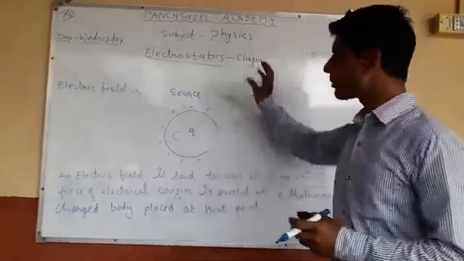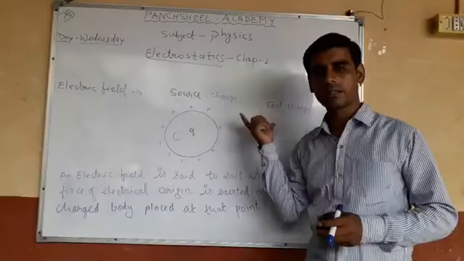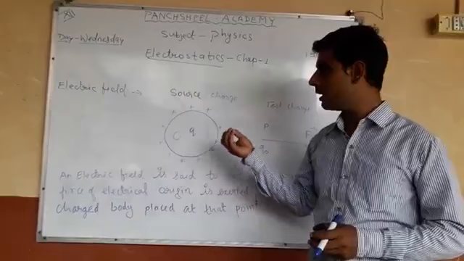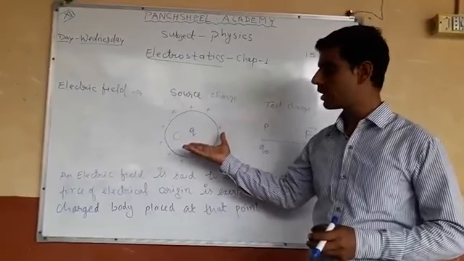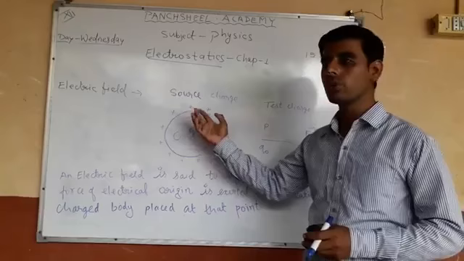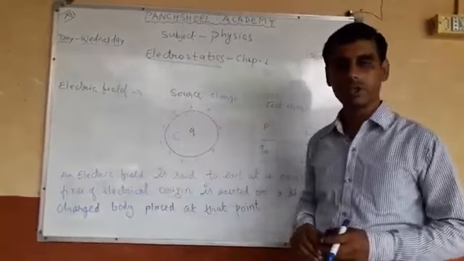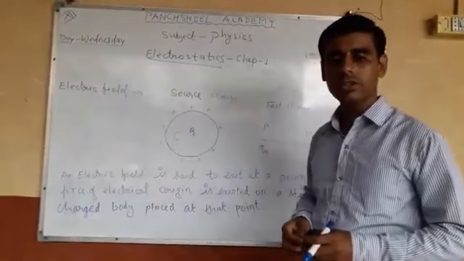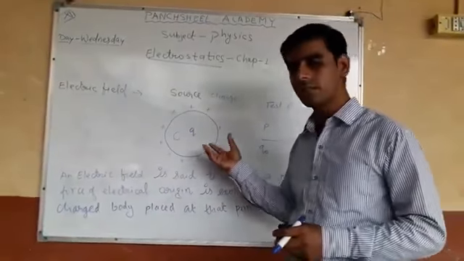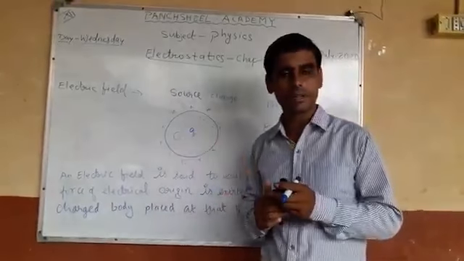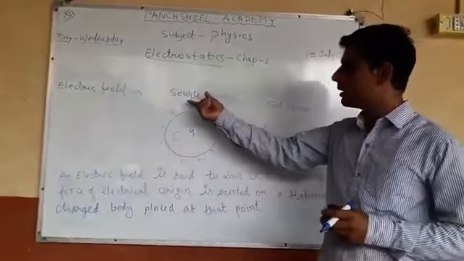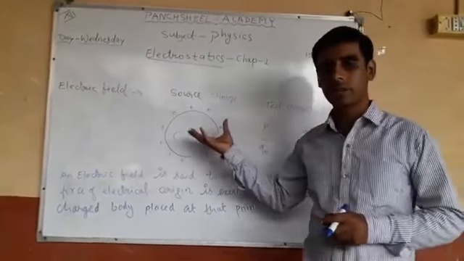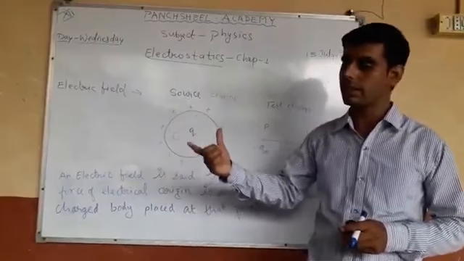Okay, so this is the source charge. Why is this the source charge? Because it generates the electric field. If this source charge is placed at position O and is positively charged, then this source charge has some electric field, or creates some electrostatic force on other charges.